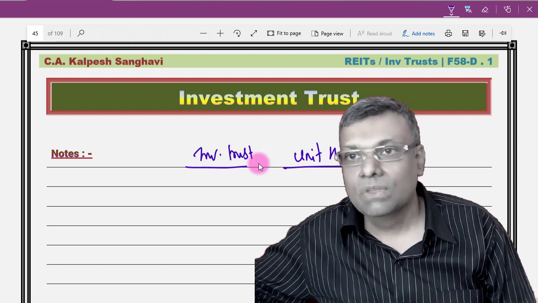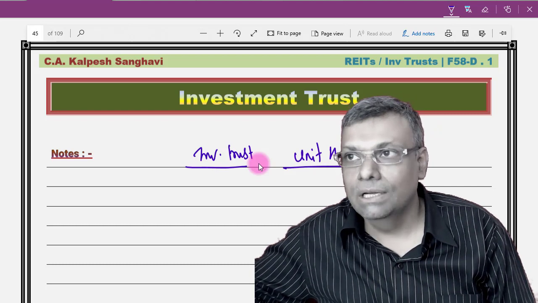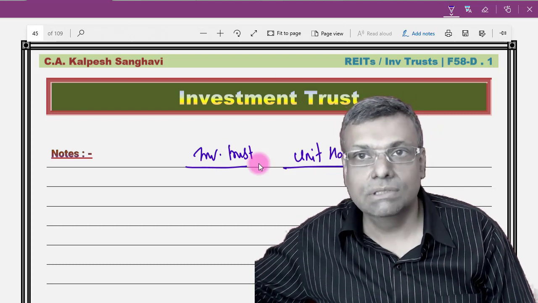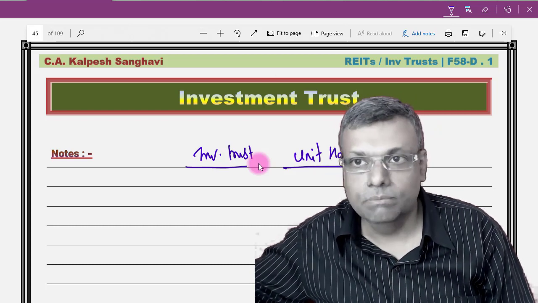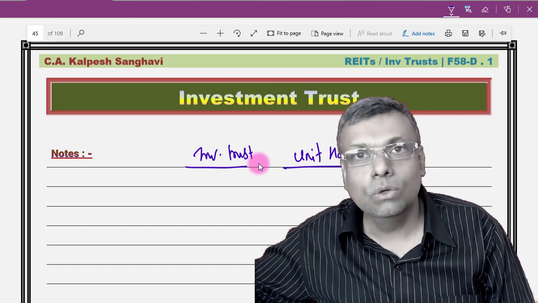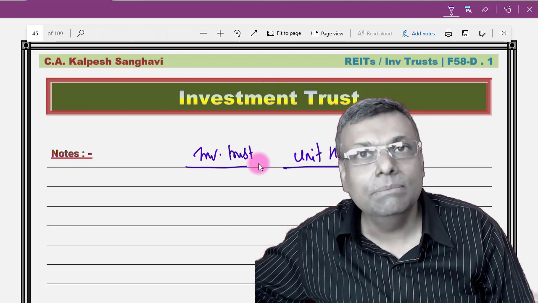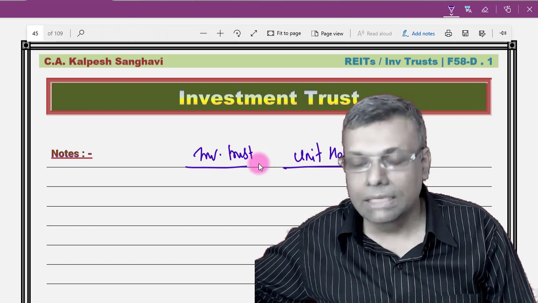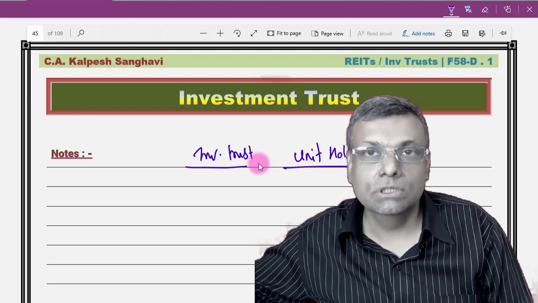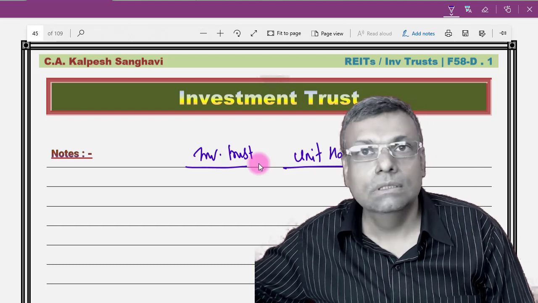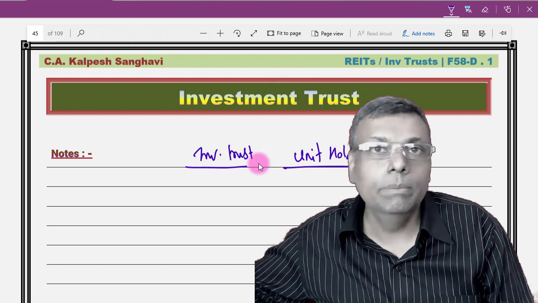Now logically, if the investment trust is chargeable to tax for a type of income, then the unit holder will not be chargeable to tax for the same type of income, and vice versa. If the investment trust is given exemption with respect to a kind of income, then the unit holder will become taxable.